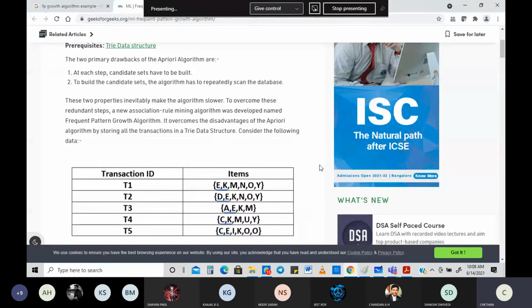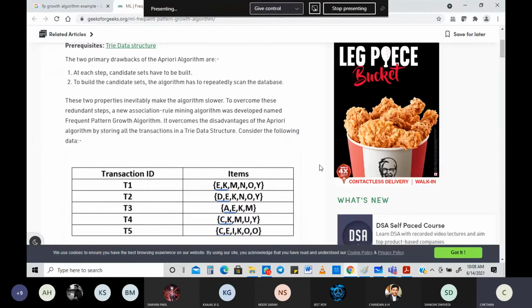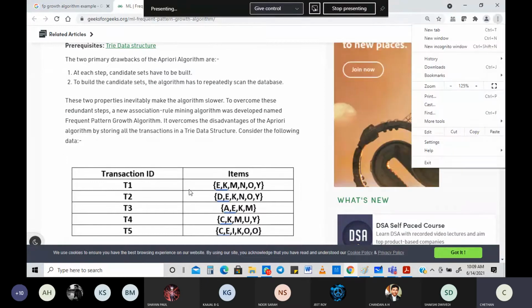Next, let's look into this. To overcome these two disadvantages, we come across this. I'm taking an example right from the net before we move into our own PPTs, because this is an example that people can relate to. It's a very common example. Even on YouTube, if you search FP growth algorithm, you come across this example a lot. Don't look at any ads. Look into what has been given here.